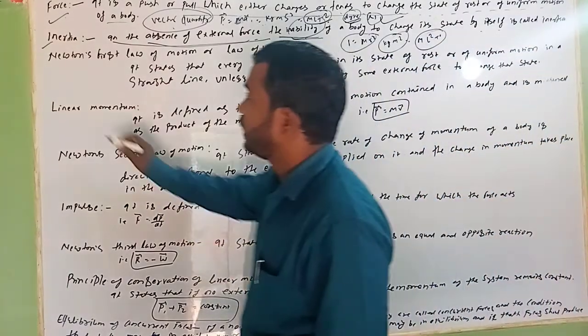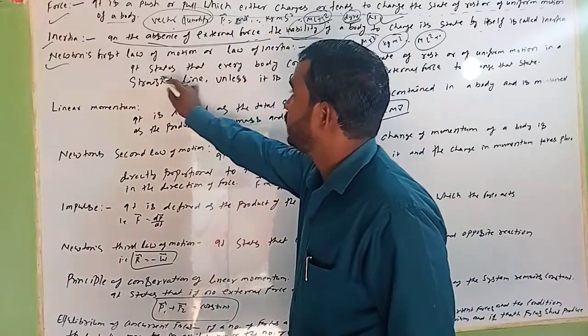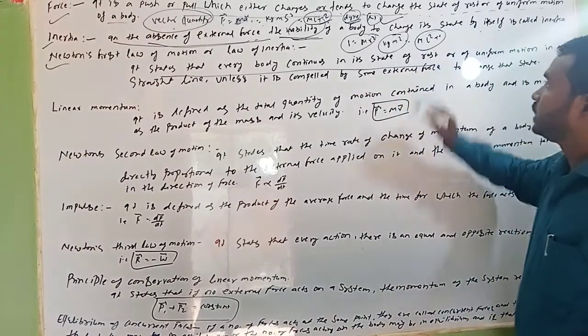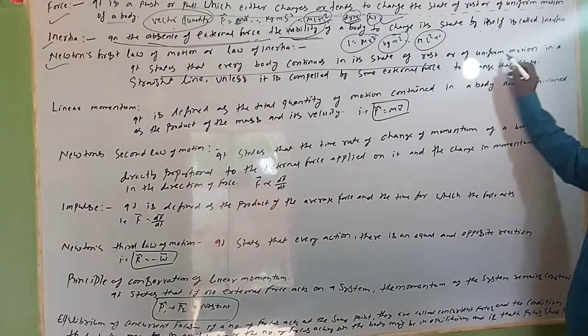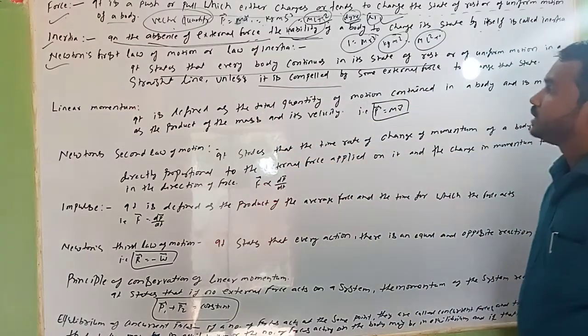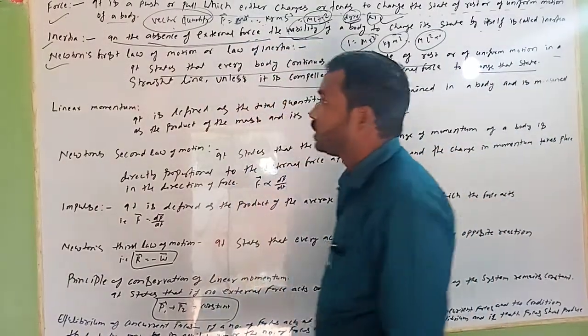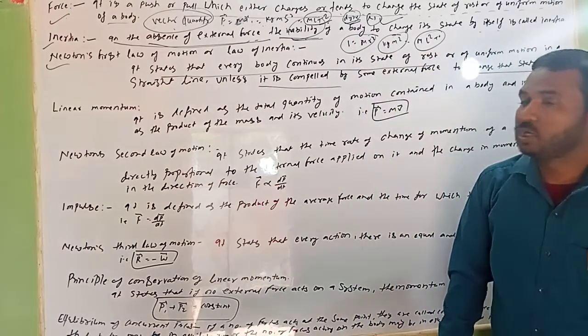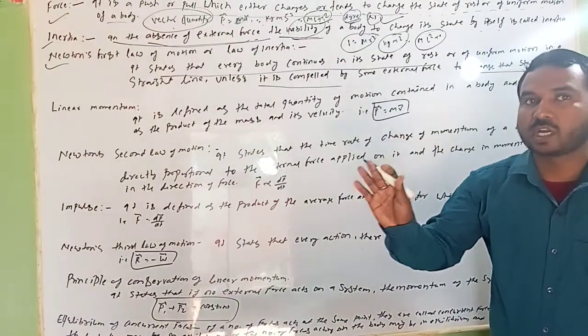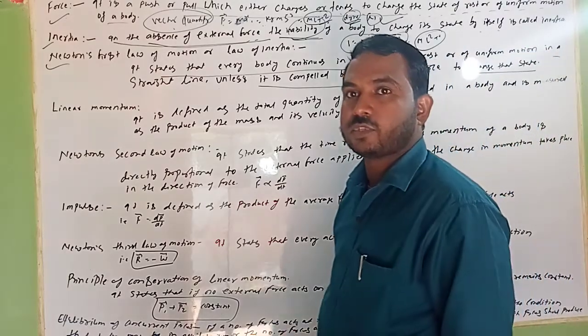Okay. Next we have Newton's first law, the law of inertia. It states that every body remains in a state of rest or of uniform motion in a straight line unless it is compelled by some external force to change that state. It means while you do not apply force, the object will not change. If there is an external force, then it can change. Is it clear? Newton's first law.